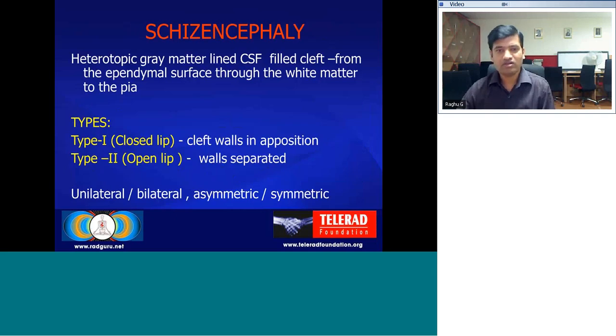Another migration anomaly includes schizencephaly. Here there is a CSF-lined cleft which extends from the ependymal surface through the white matter to the cortical surface of the brain. It can be a widely separated cleft, which is known as open lip, that is type 2, or the walls can be in apposition, that is closed lip. Other types of schizencephaly include unilateral or bilateral, and symmetric or asymmetric schizencephaly.